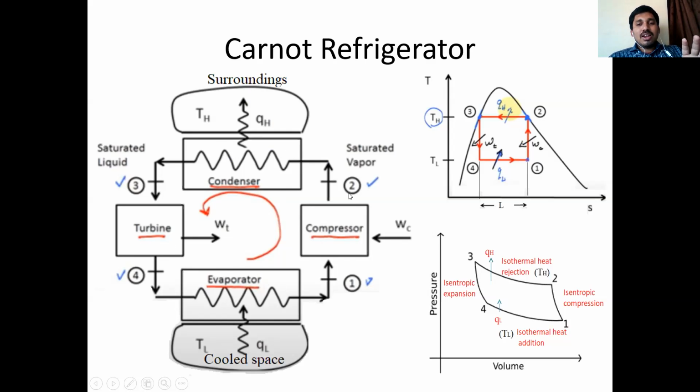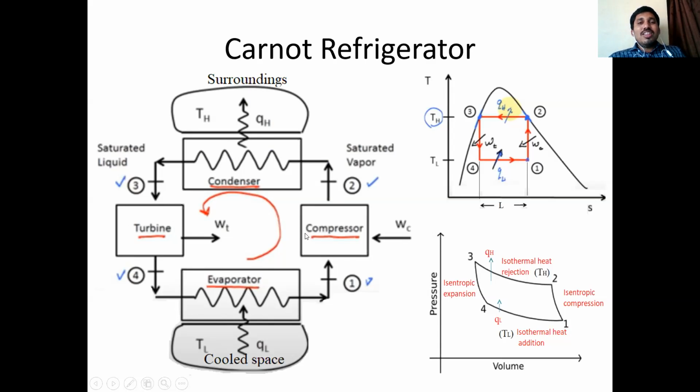So these are four parts: compressor, condenser, expander or turbine, evaporator or refrigerator. I have given number of sections here. 1, 2 sections are placed at inlet and outlet of compressor. 2 and 3, in between these two sections, condenser has been located. 3 and 4, in between, expander is located. 4 and 1, evaporator is located. These are different sections on schematic diagram.